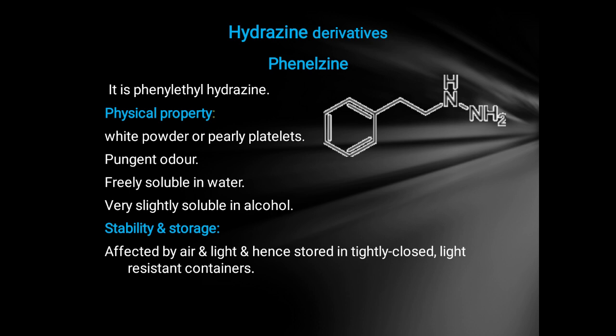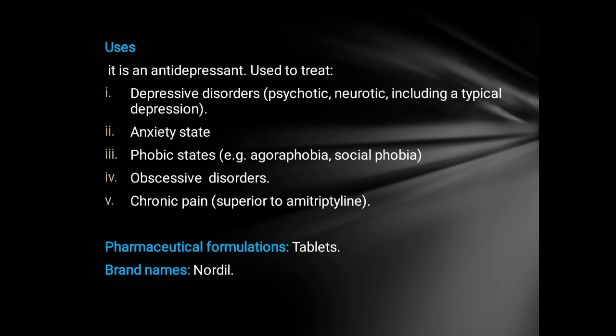The structure of phenylethylhydrazine is as shown here. Physical properties: it is available as white powder or pearly platelets with a pungent odor, freely soluble in water and very slightly soluble in alcohol. Stability and storage: it is affected by air and light, hence stored in tightly closed light resistant container.